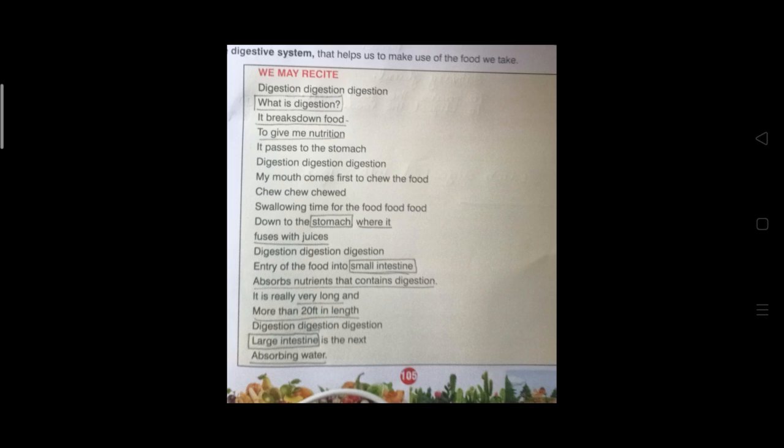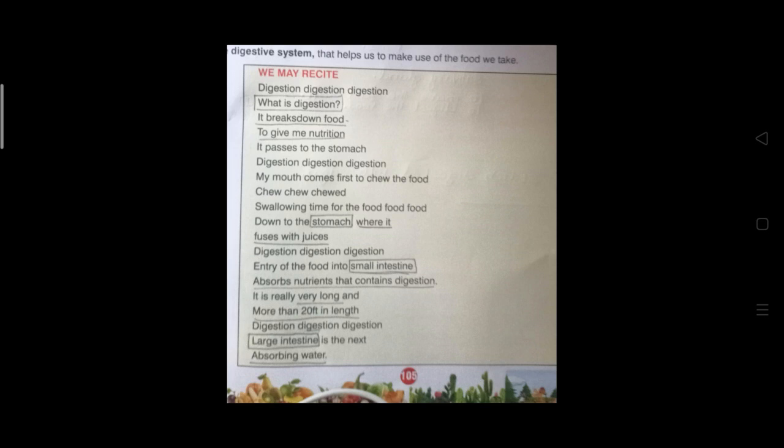Digestion, digestion, digestion. My mouth comes first to chew the food. Where the digestion starts first? From mouth. Mouth will chew the food. Swallowing time for the food. Food, food down to the stomach where it fuses with juices.